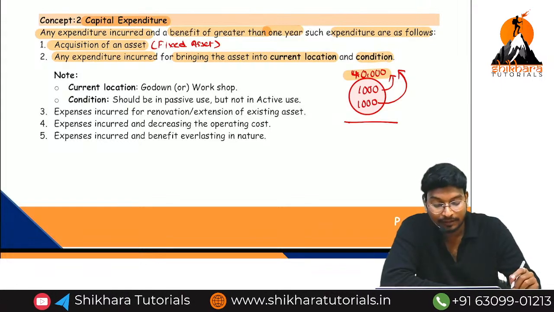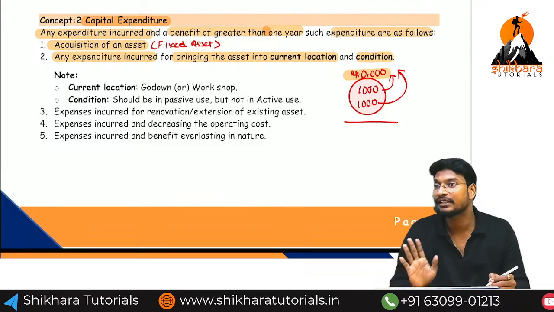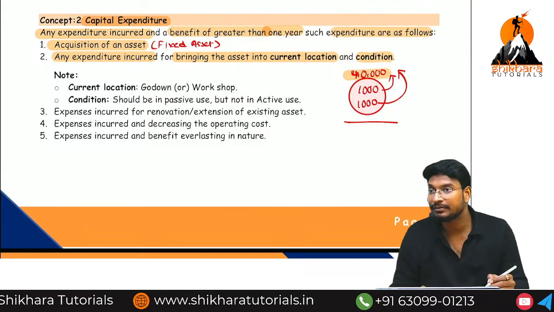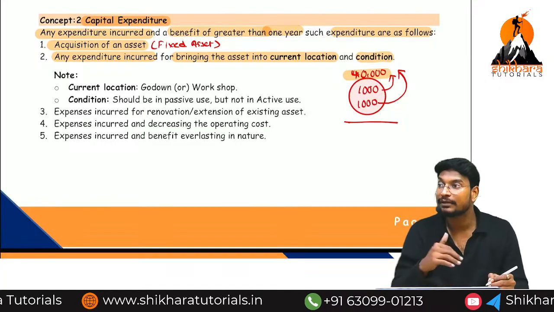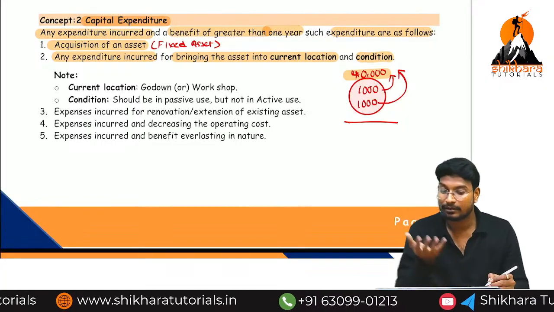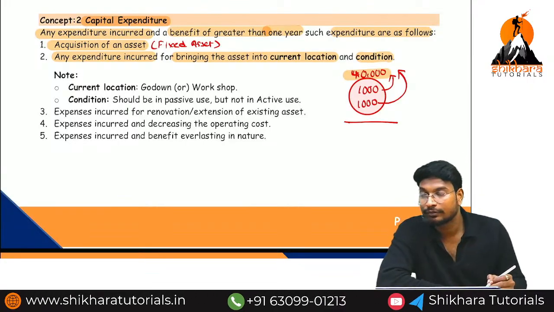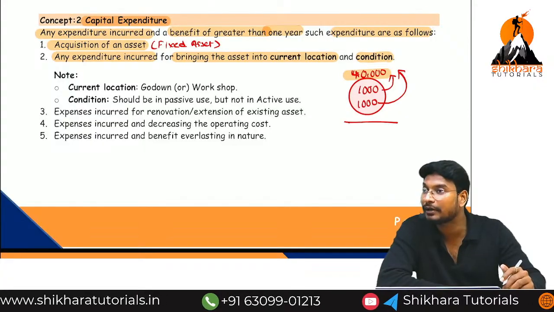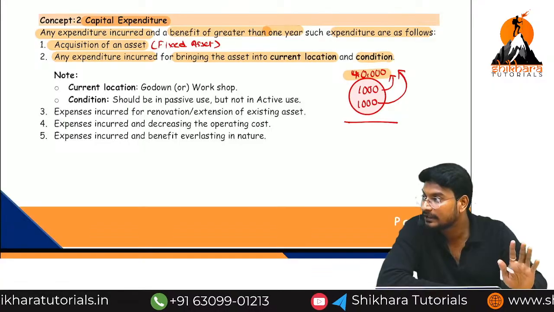Even though normal transportation expenditure is called revenue expense, here we are incurring the transportation expenses for the purpose of bringing the asset into its current location or condition. So for that reason, this 1,000 rupees we need to add back to the asset. The 1,000 rupees is also called capital expense.